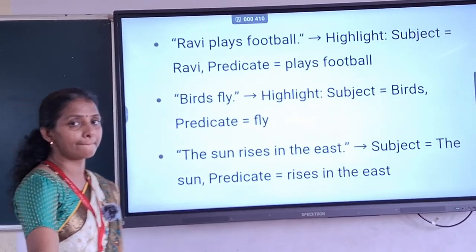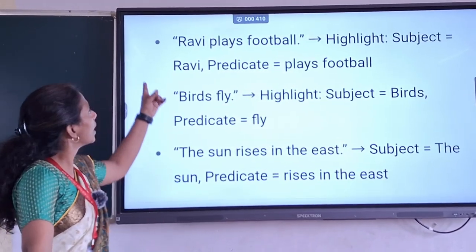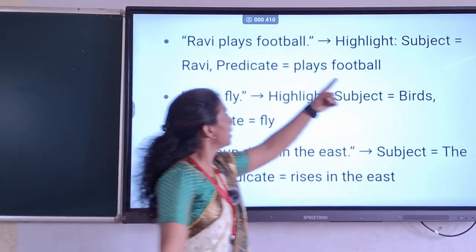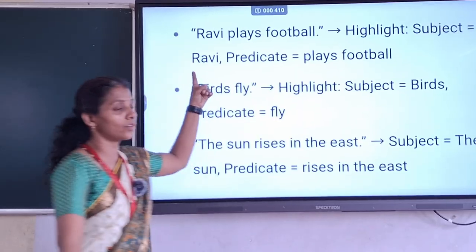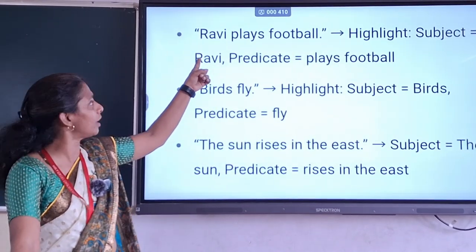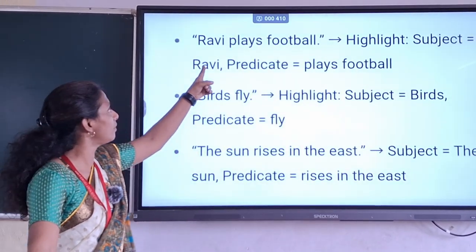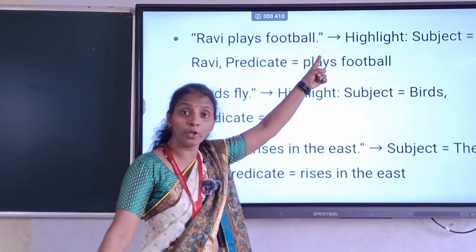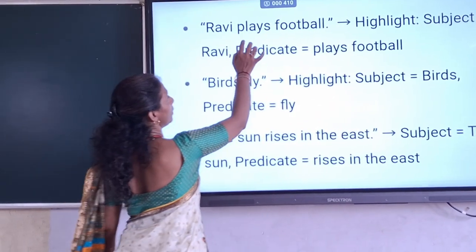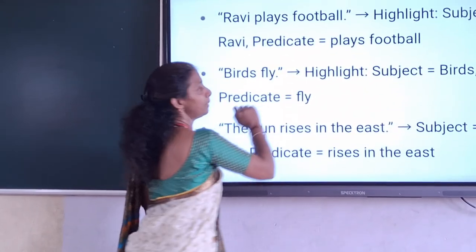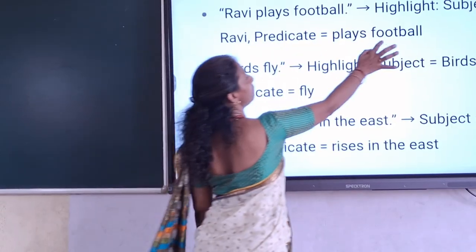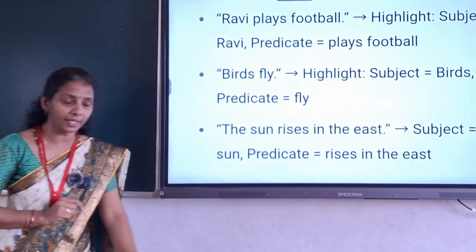Okay. So here in this sentence, subject is Ravi, and what we are talking about Ravi, what we are saying, that what Ravi is doing, he plays football. So information about Ravi, what we are getting is playing football. So plays football is a predicate.